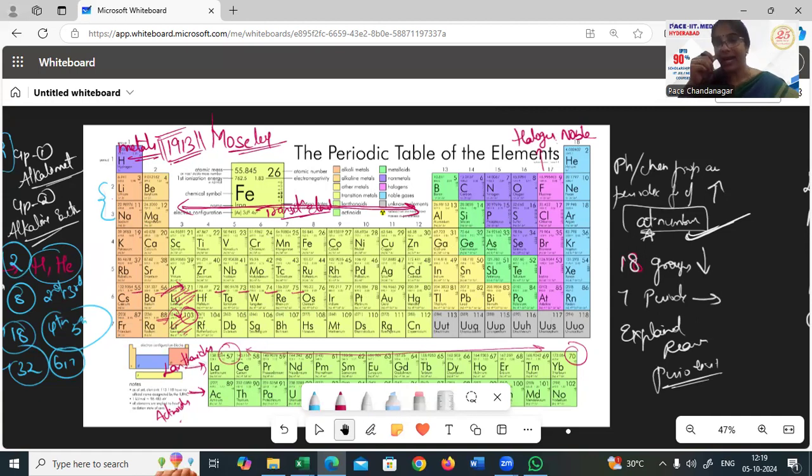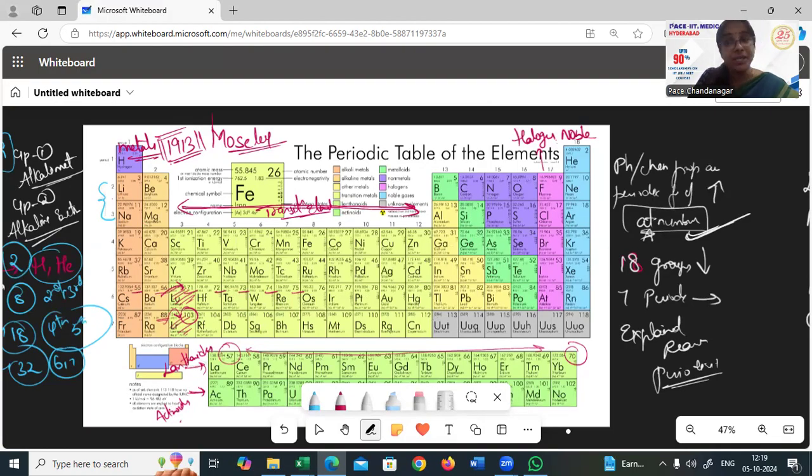Halogens are one electron short of attaining a noble gas configuration. So they all will try to gain one electron by hook or by crook. Taking up one more electron, they become negative. All of these elements behave the same way. These are called halogens. And similarly, group 1, group 2, everything has been specially categorized so that it is easy to remember separately, right?